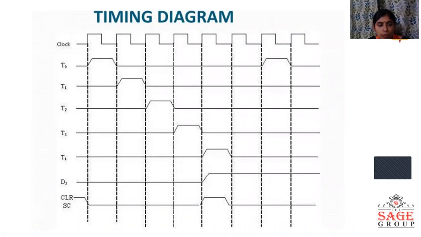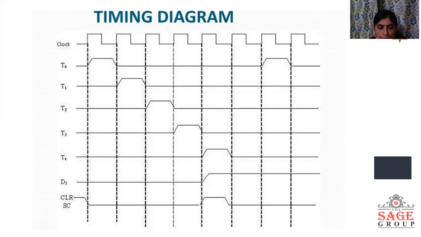During the clock signals, the first clock activates T0, then the second clock T1, the third clock T2, the fourth clock T3 and the fifth clock T4.